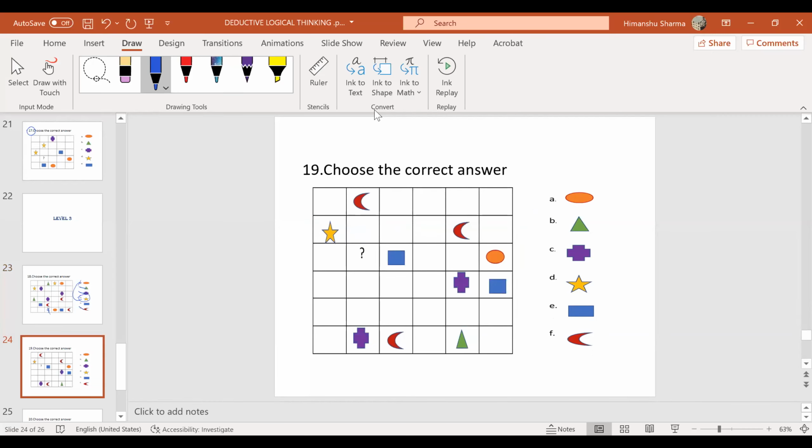I hope all of you have understood this one. Try this one. Plus one, moon one, rectangle one. Sir, circle also gone, sir. Yes, I cannot put circle also. So competition is between triangle and star.